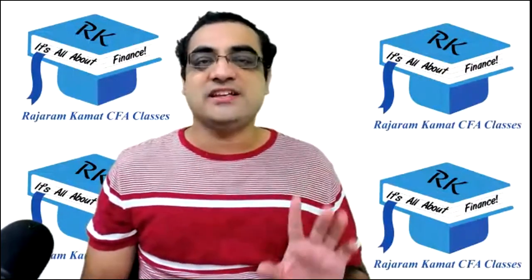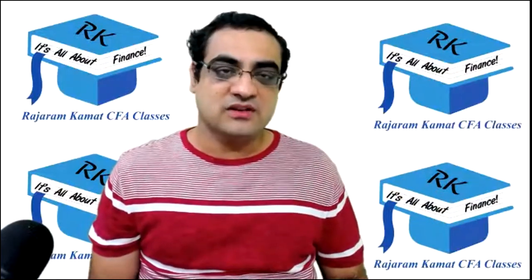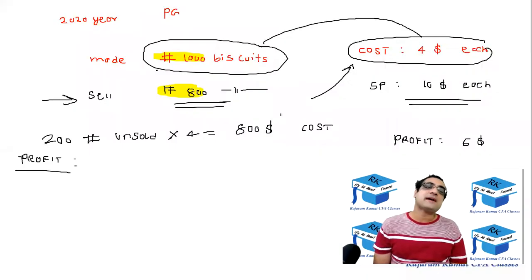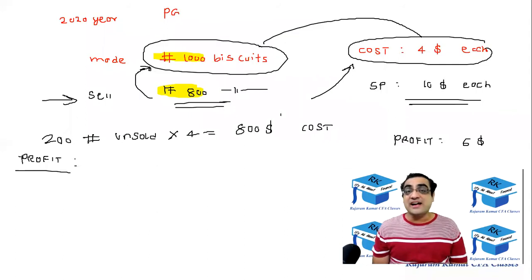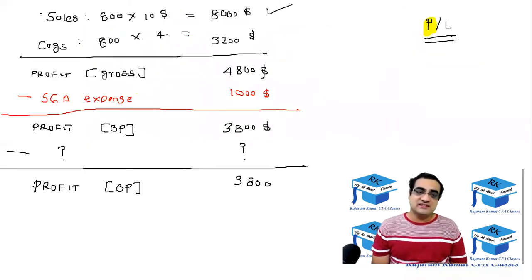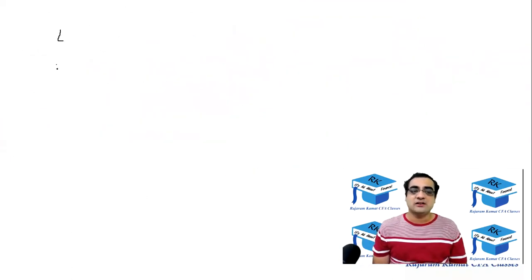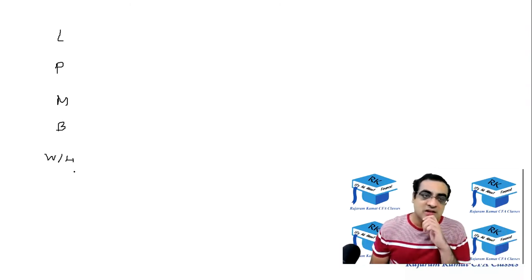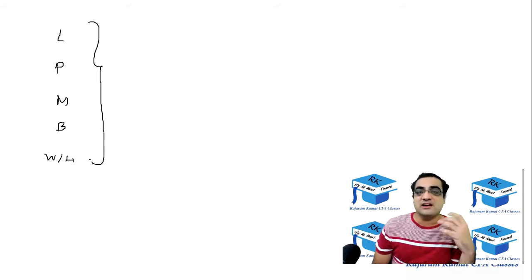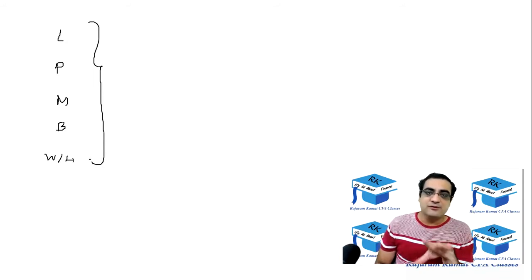So we need to understand that the company has sold 800 biscuits, for which the company manufactured 1000 biscuits. To manufacture these 1000 biscuits, the company had invested into land, plant, machinery, building, warehouse, etc. For investing in all of this, the money that was needed, how did the company arrange that money? That would be found in the balance sheet.